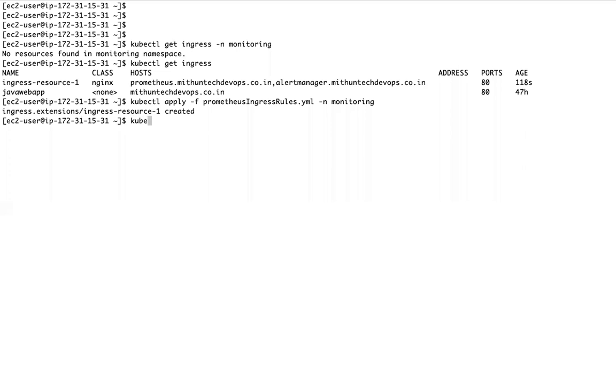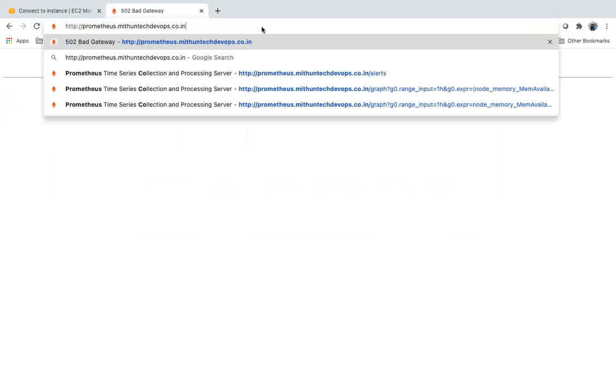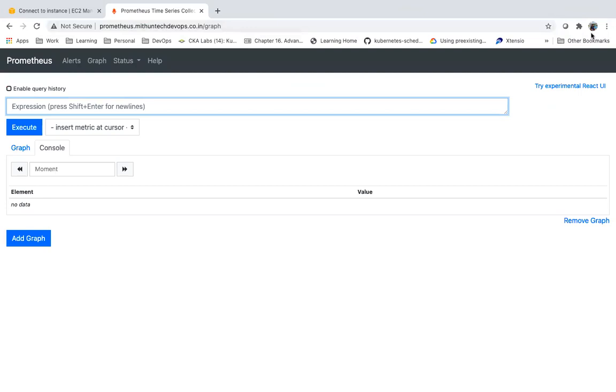Now let me delete those rules in the default namespace. So now let me access. Now if you see, it's working. So that was the problem yesterday, right? So that is what the problem was.